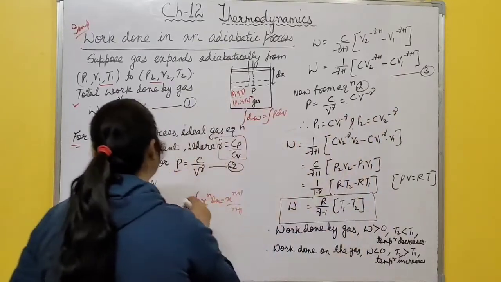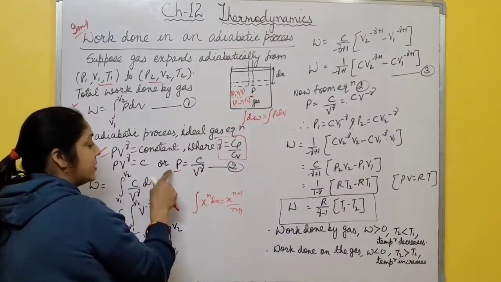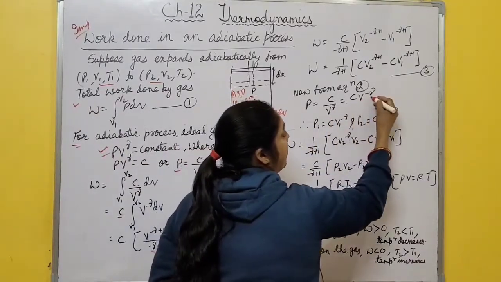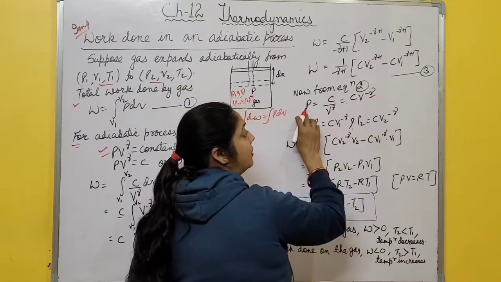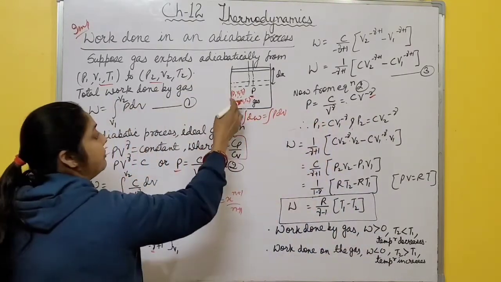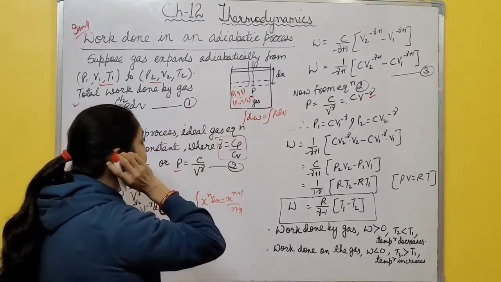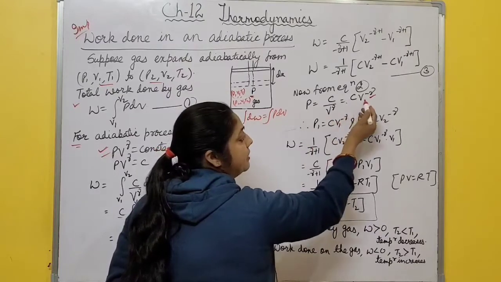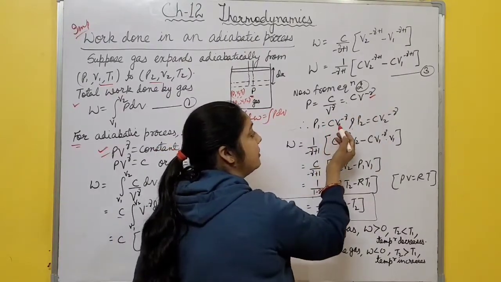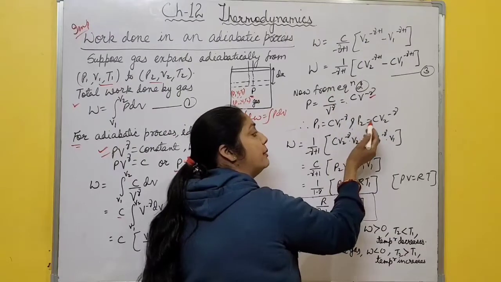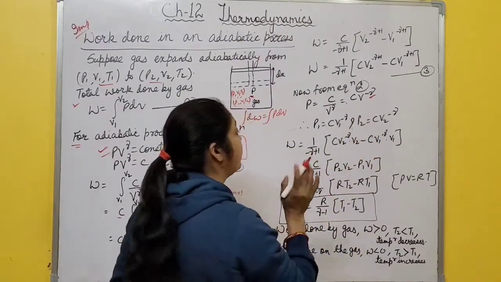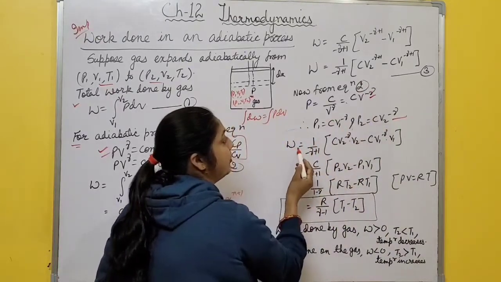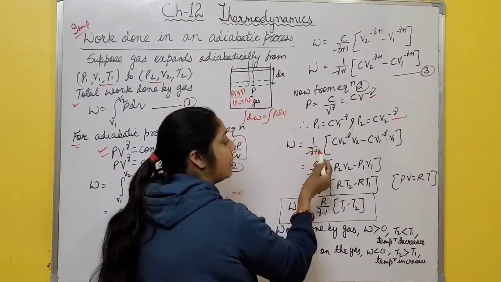From equation 2, PV^gamma is constant, so P is C by V to the power gamma. It means C V to the power minus gamma is P. Now the initial state is P1, V1, T1 and the final state is P2, V2, T2. So P1 is C V1 to the power minus gamma and P2 is C V2 to the power minus gamma. Putting these values in equation 3, it becomes W equal to 1 by minus gamma plus 1.